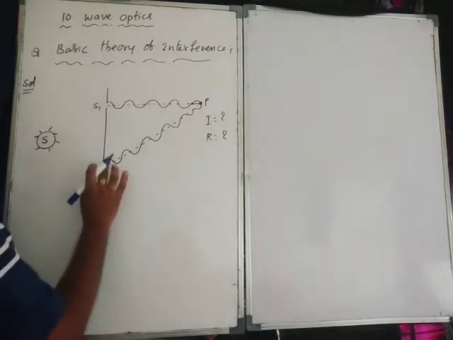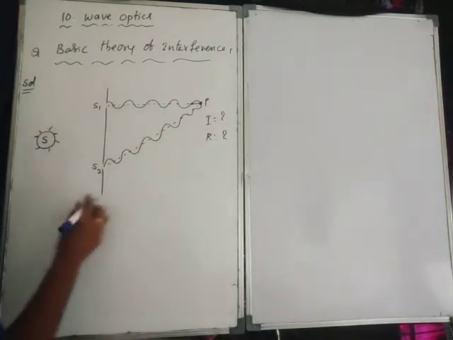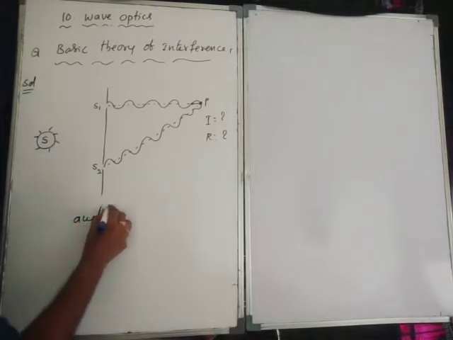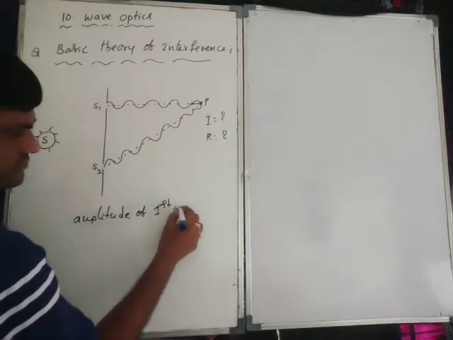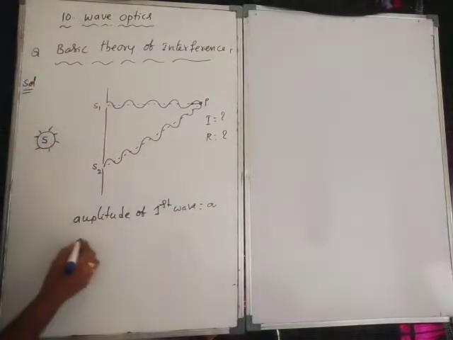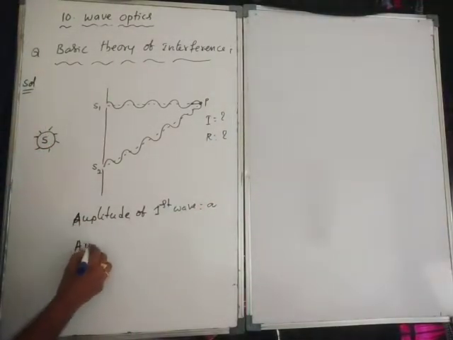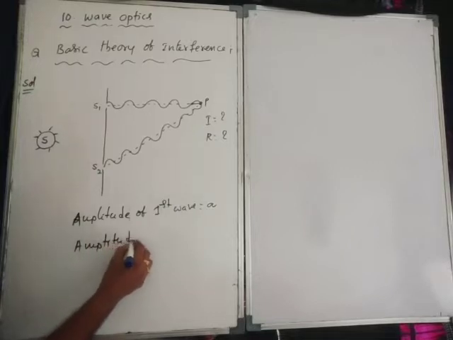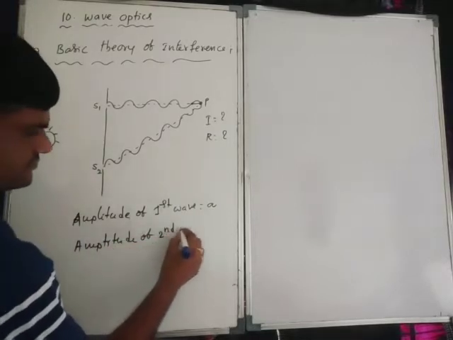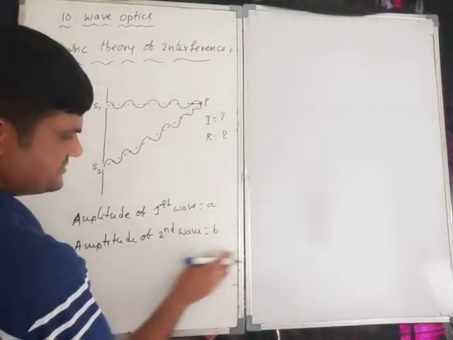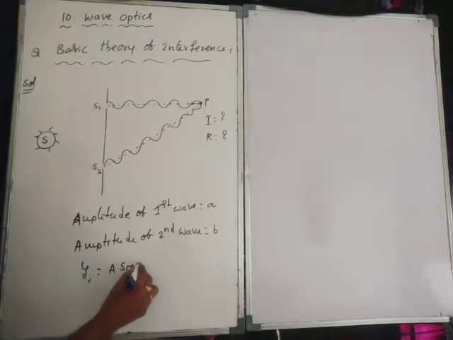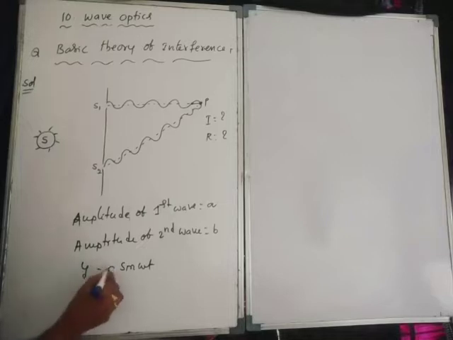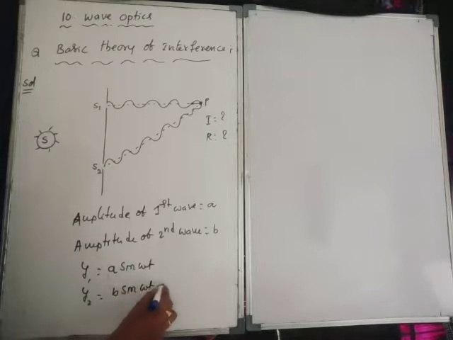Its amplitude is the first wave amplitude. I will consider this amplitude. Amplitude of first wave is equal to A, and amplitude of second wave is B. Displacement Y1 is equal to A sin omega t, and Y2 is equal to B sin (omega t plus phi).